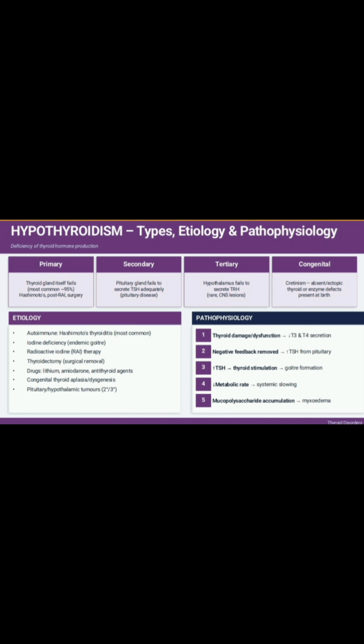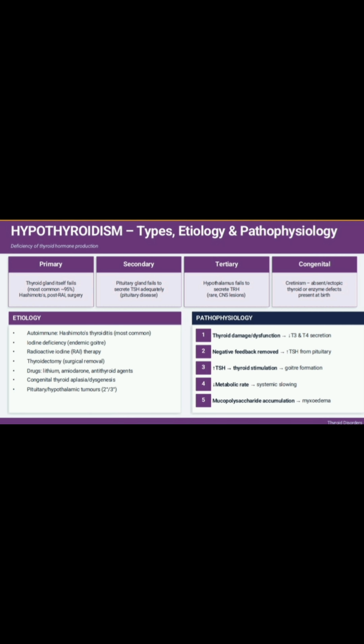There are basically four types of hypothyroidism: primary, secondary, tertiary, and congenital. Primary hypothyroidism is defined as a low level of blood thyroid hormone due to the destruction of the thyroid gland itself.